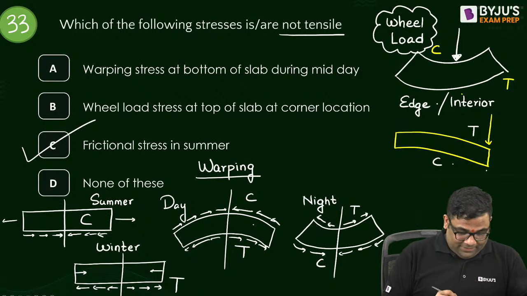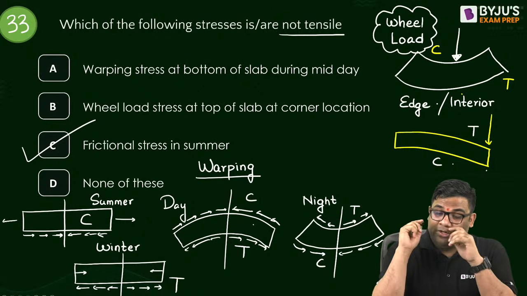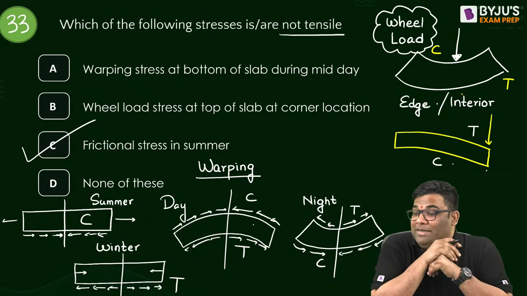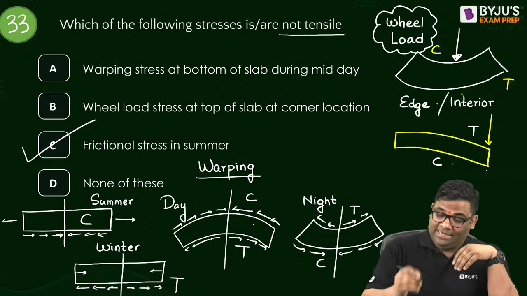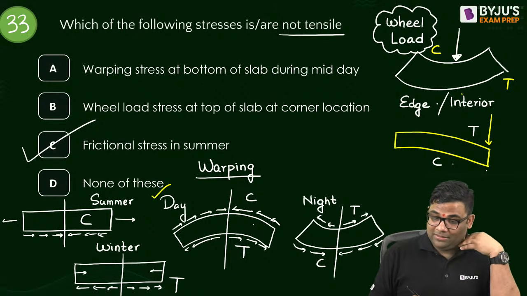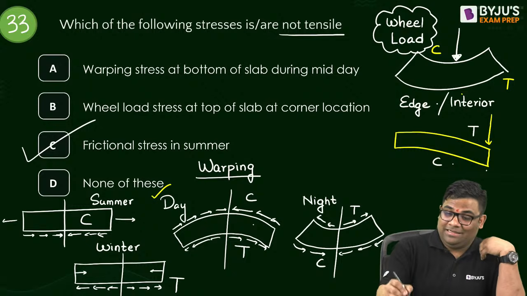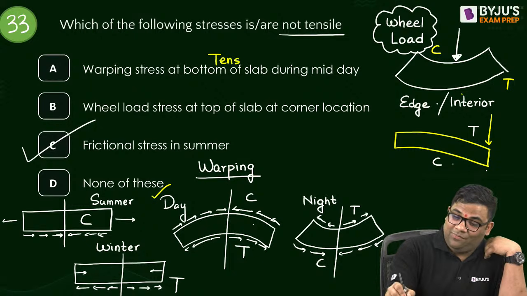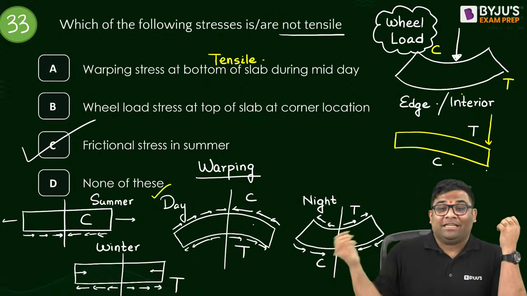So in this particular question, what is written? Warping stress at bottom of slab during midday is tensile. Then wheel load stress at top of slab at corner location is tensile.